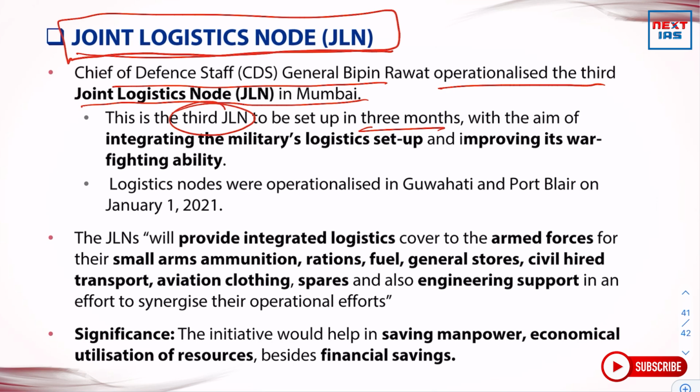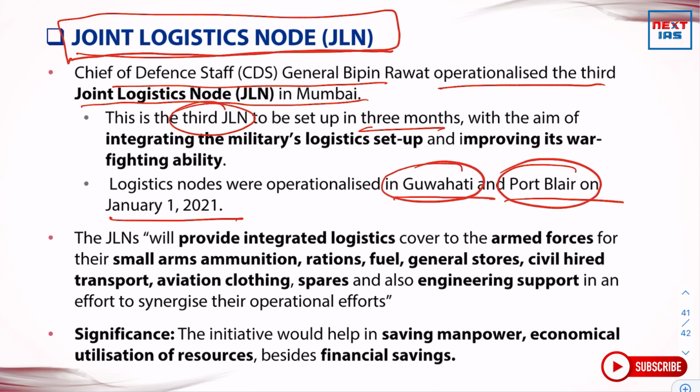Logistic nodes were operationalized in Guwahati and Port Blair on January 1, 2021. So the other two logistic nodes were at Guwahati and Port Blair, and the third one is going to be in Mumbai. So you should be remembering the names of these three places where India's joint logistics nodes are set up.